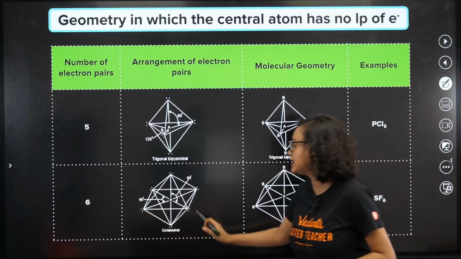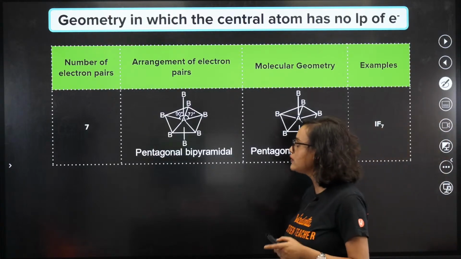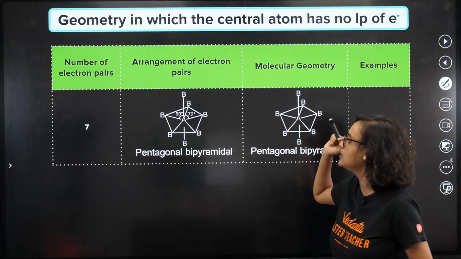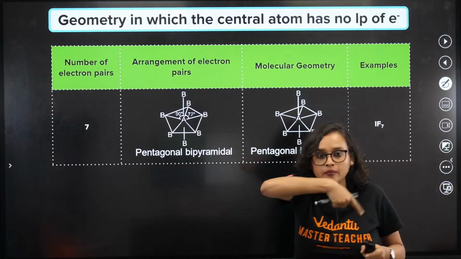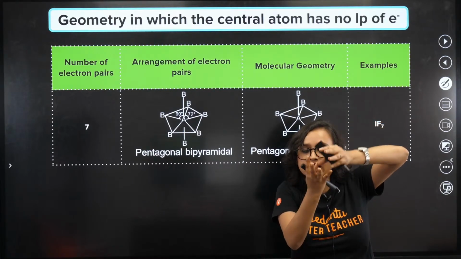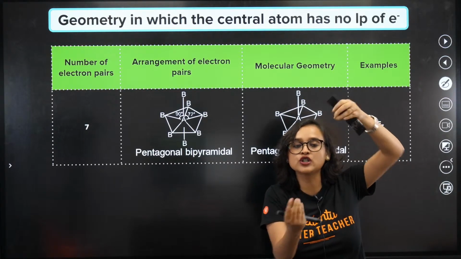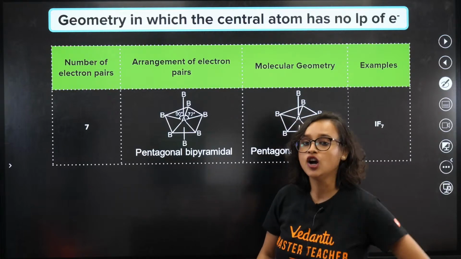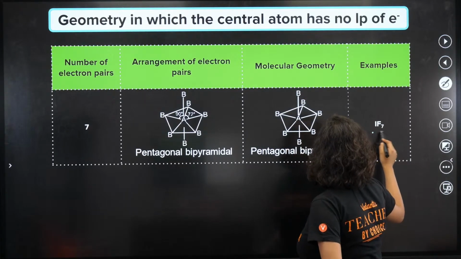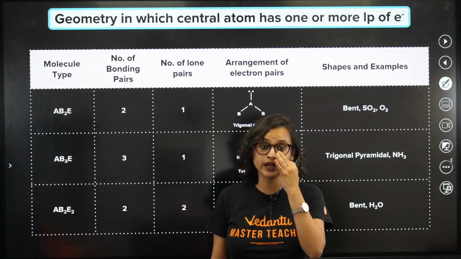Now, if it is 6, then it will be octahedral. Again, molecular geometry is also octahedral. Now, moving on to 7, it is pentagonal bipyramidal. It will be like a pentagon, and on two sides there will be protrusion, so pentagonal bipyramidal. What is the example? IF7. Now, what if there are lone pairs?